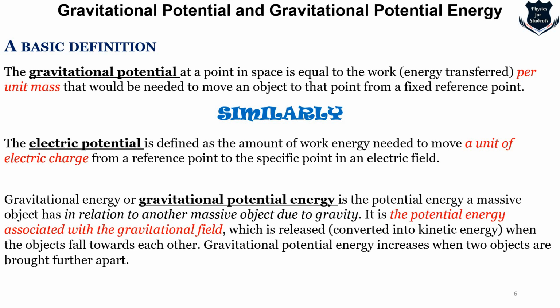It is the potential energy associated with the gravitational field which is released, or in due course of time we will see converted into kinetic energy when the objects fall towards each other. Gravitational potential increases when two objects are brought further apart, because of the inverse square law of Newton's gravitational law.